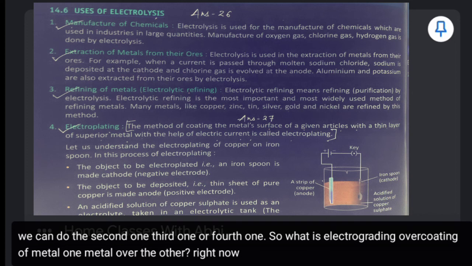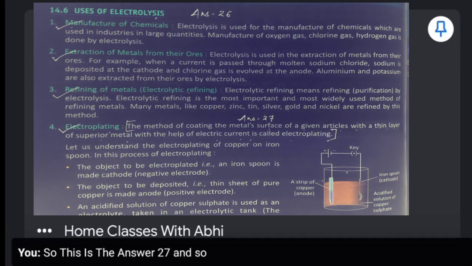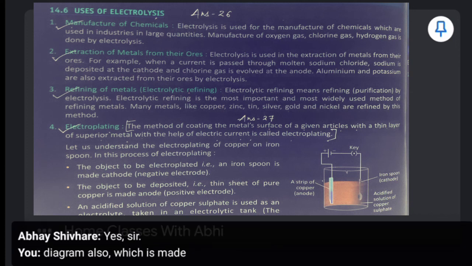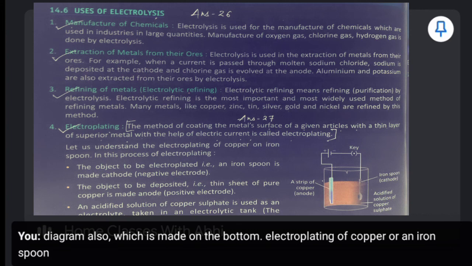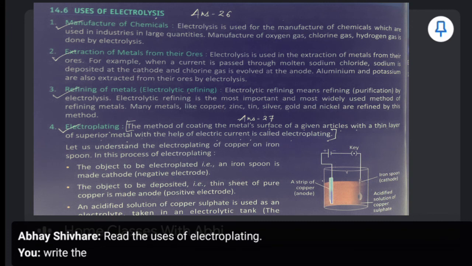Yeah. So this is our answer 27. And you have to draw this diagram also, which is at the bottom, electroplating of copper on an iron spoon. Next one, what is the question? Write the uses of electroplating. Electroplating is done for various purposes.